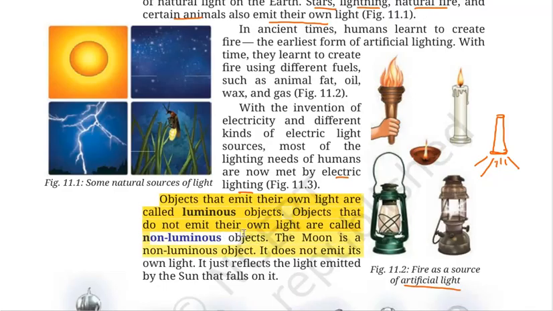Now, we also have a few examples of luminous and non-luminous objects. Like the moon is a non-luminous object. The light that comes from the moon is not its own. It reflects the light that falls on it from the sun. Right? So the sun is a luminous object because it emits light of its own, whereas the moon is a non-luminous object as it does not have its own light. Is that clear?